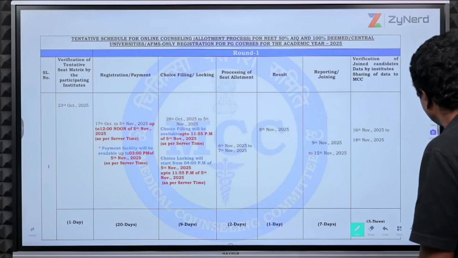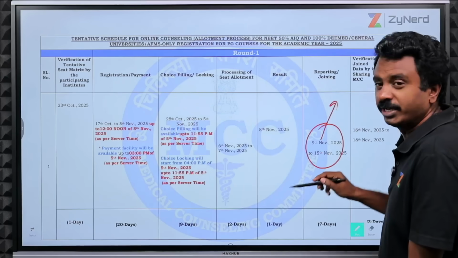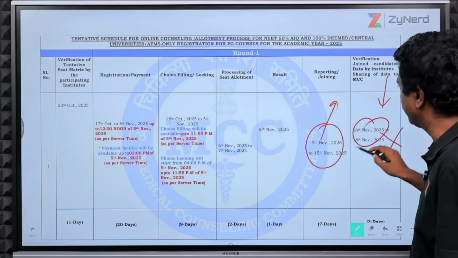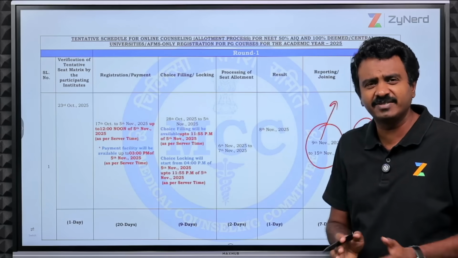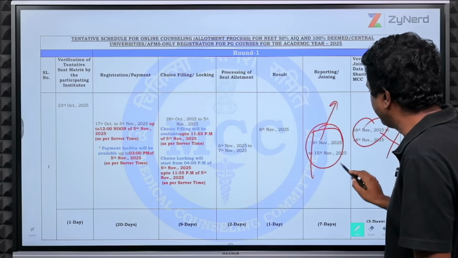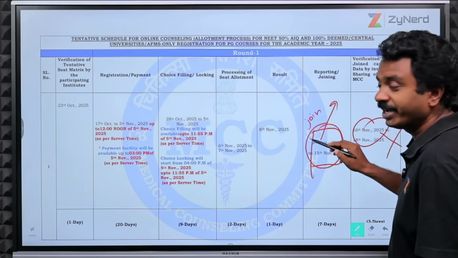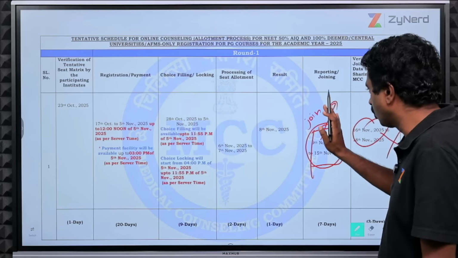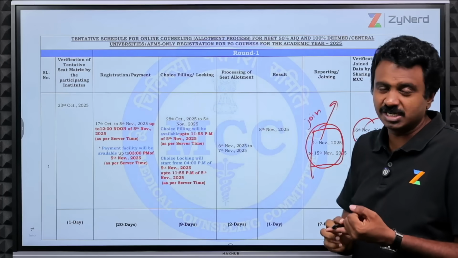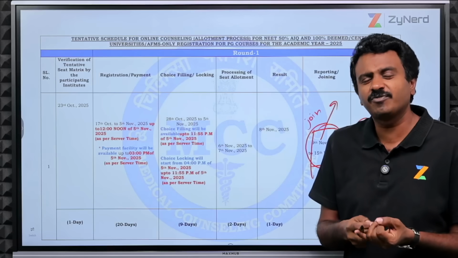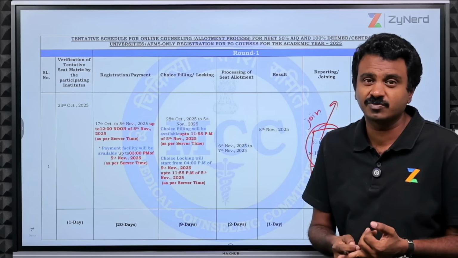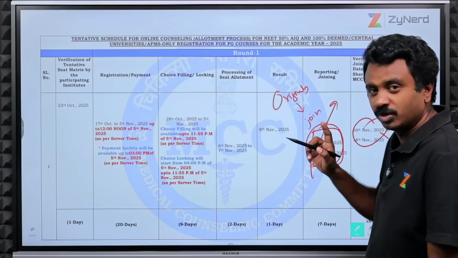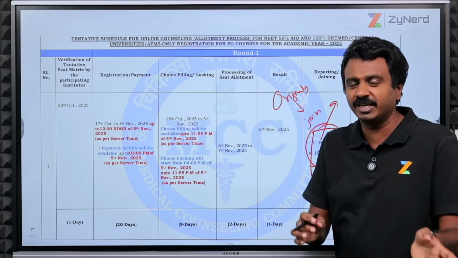Now, this is 9th to 15th November reporting. And for 16th to 18th November, ignore this part, no need to worry about it. The institutes will share the data with MCC, that is all purely internal. You would join the institute here. What does joining mean? Only for those who got a seat, you will go to the institute and submit your originals. Most of you would submit your originals, except in some cases, DNB institutes might not ask for originals, or might verify and give them back.